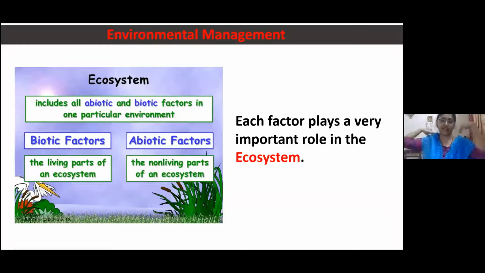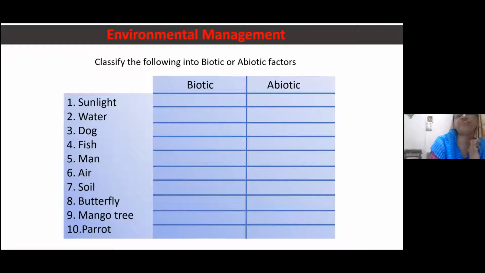This ecosystem we have studied in the 9th standard. Again, we will revise that. See, two components are there. One is the biotic factors, or you can say biotic components, means all living organisms. And second one is the abiotic factor, that is all non-living parts of an ecosystem. All these things we have done in the 9th standard. So here each factor plays a very important role in the ecosystem. Now we have to classify the